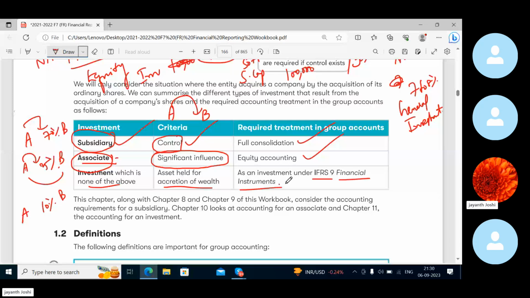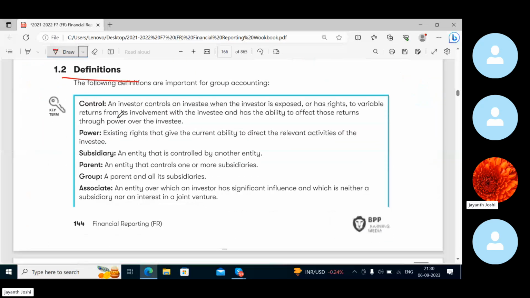So definitions, let's understand. Control. An investor A controls investee B when the investor is exposed to, or has rights to, variable returns. B's returns will not be fixed, they will be variable returns. And A has the right to get returns because A is an investor in B. Being an investor, their rights are very clear: they are entitled to get returns from their investment target. So A should get the returns from B.